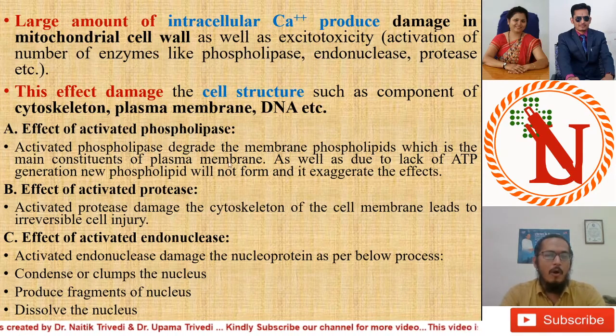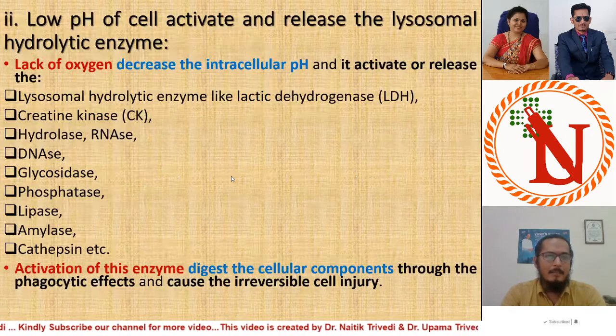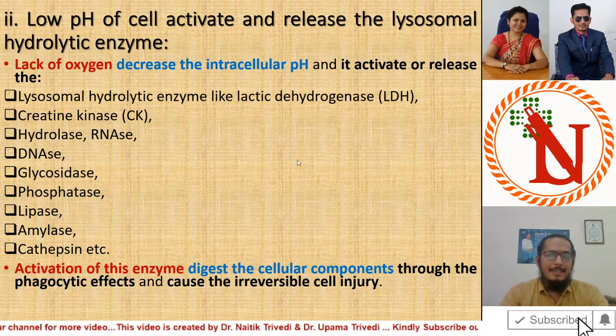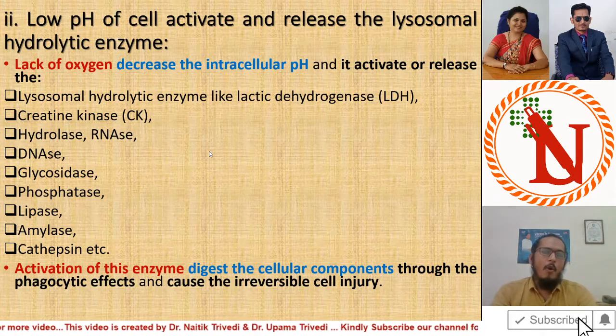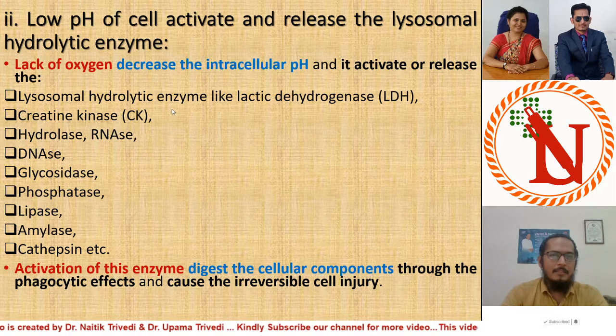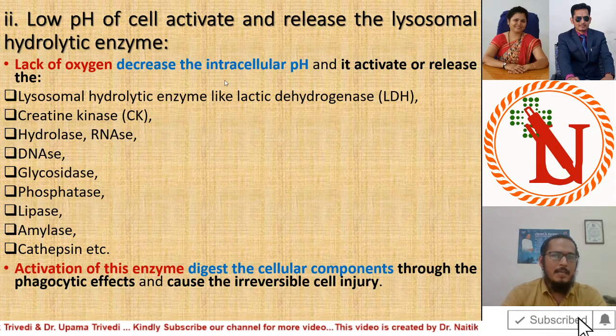So all the organelles are affected in irreversible cell injury due to the increase of intracellular calcium level. Also, in irreversible cell injury, when the oxygen interruption is long lasting, the anaerobic process starts to form ATP.